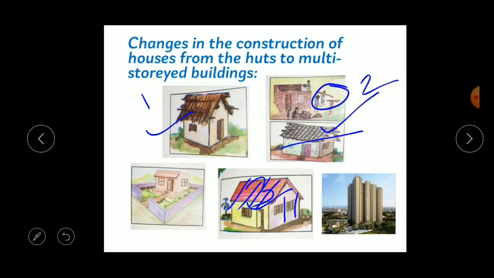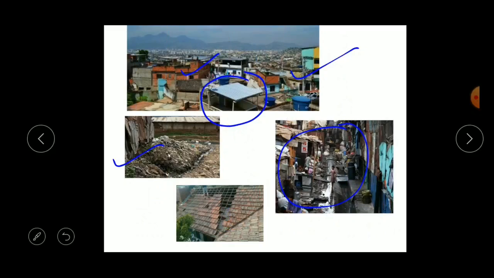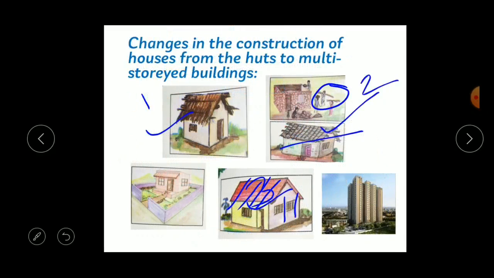Yes, do you know what the tiles are? Not flooring tiles. Okay, I'm talking about the roofing tiles. Yes, here you have seen it already. So they are called the tiles, right? Okay, next the flooring was done with black stones, and the doors were made of wood with beautiful carvings. Carvings is nothing but the designs on it. Okay, and there are broad windows which allowed light and ventilation into the house.